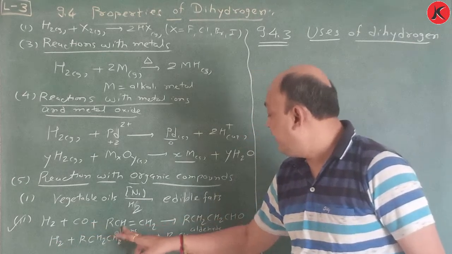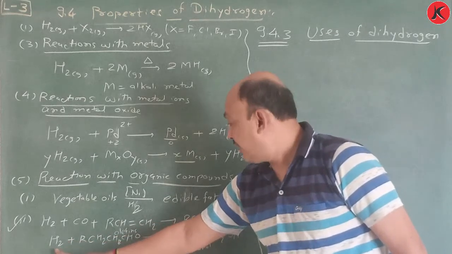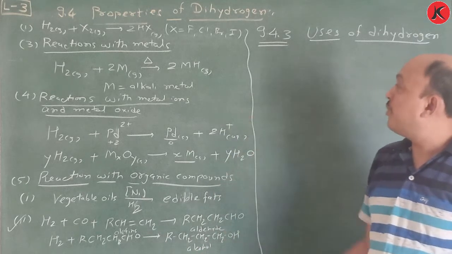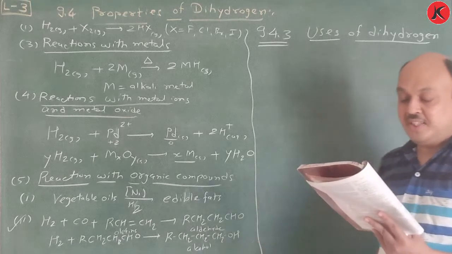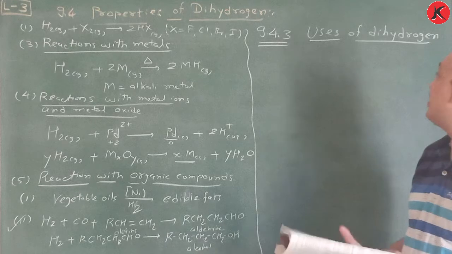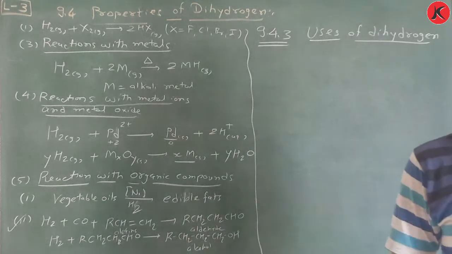So first the olefin is converted to aldehyde, and the aldehyde is once again reduced with H2 gas to alcohol. So this is all about chemical properties, you have to remember this. Now we move on to 9.4.3, uses of dihydrogen. Take a screenshot of this, read it completely and prepare it.